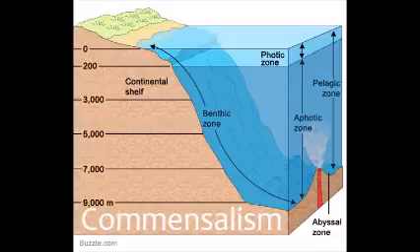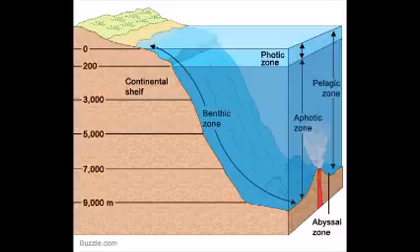The barnacles perform no known service to the whale, nor do they harm it. Yet the barnacles benefit from the constant movement of water that is full of food particles past the swimming whale. This is an example of commensalism, a relationship in which one organism benefits and the other is neither helped nor harmed.